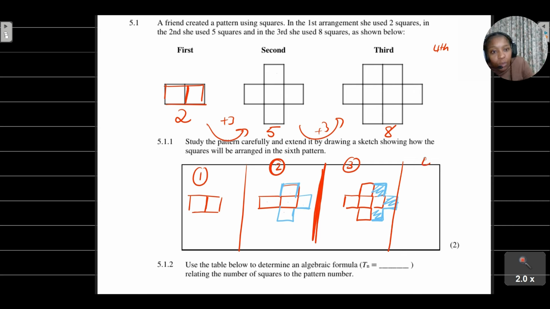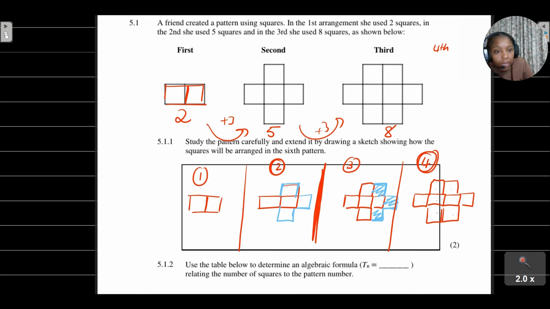Now let's look at the fourth arrangement. Remember, I already have 1, 2, 3, 4, and 1, 2, 3, 4. So 1, 2, 3, 4, 5, 6, 7, 8. And then from here, I want to add 3. Remember, I want to add 3 in a way that balances.